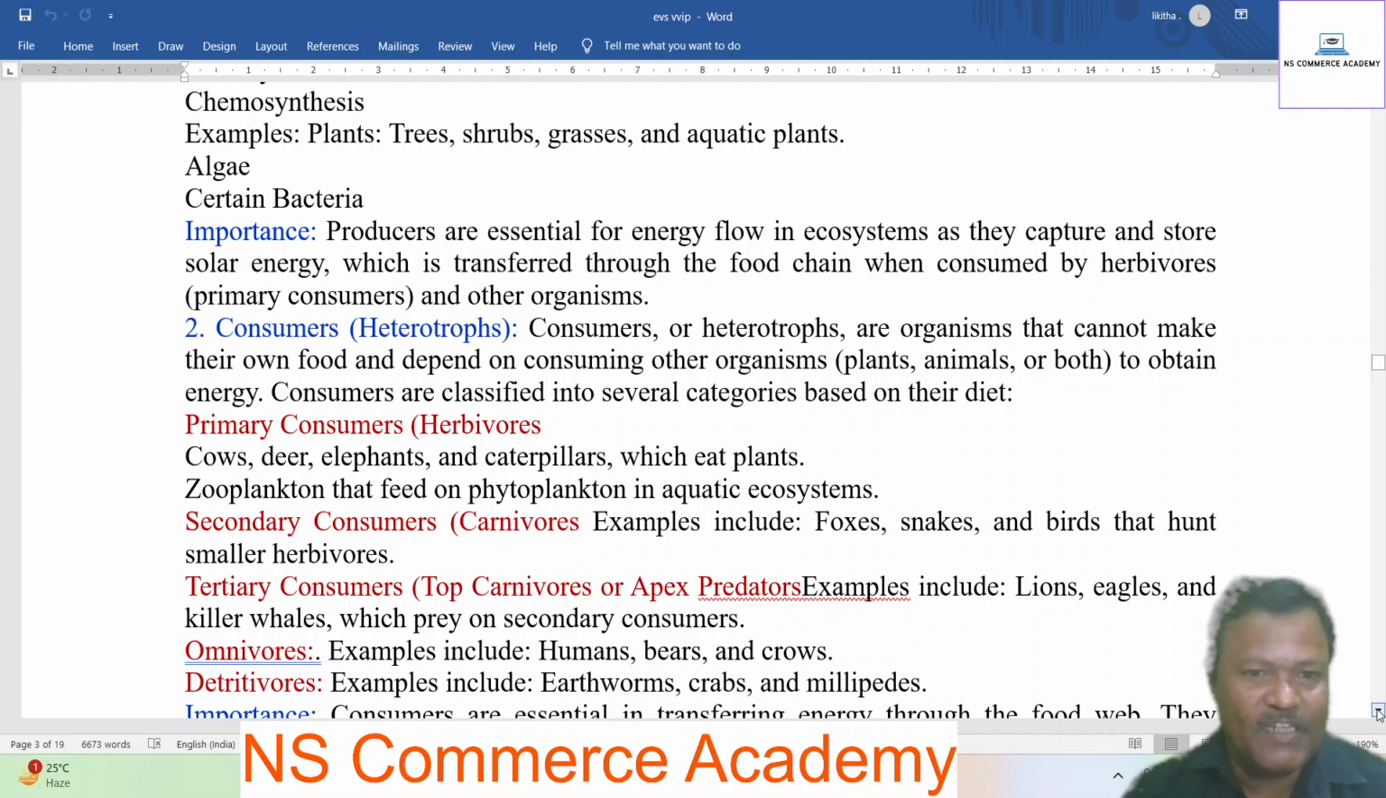Primary consumers: cows, deer, elephants, and caterpillars, which eat plants, and zooplankton that feed on phytoplankton in aquatic ecosystems. Secondary consumers: carnivores. Examples include foxes, snakes, and birds that hunt smaller herbivores. Tertiary consumers: top carnivores or apex predators. Examples include lions, eagles, and killer whales, which prey on secondary consumers. Omnivores. Examples include humans, bears, and crows.